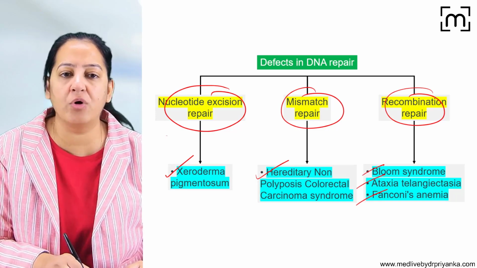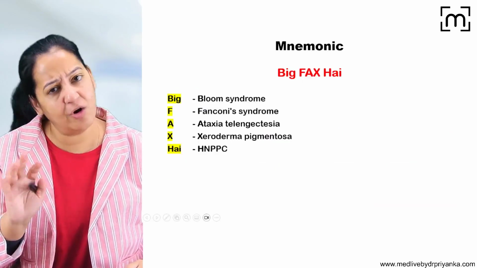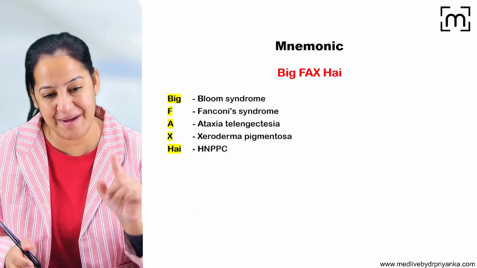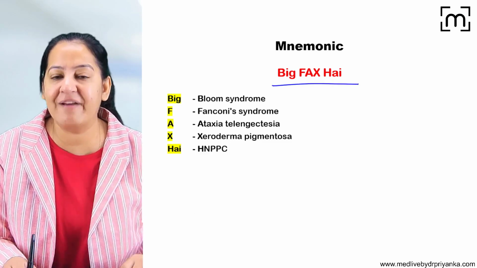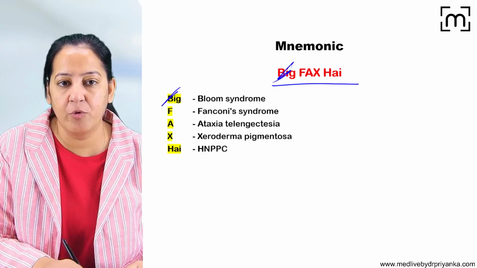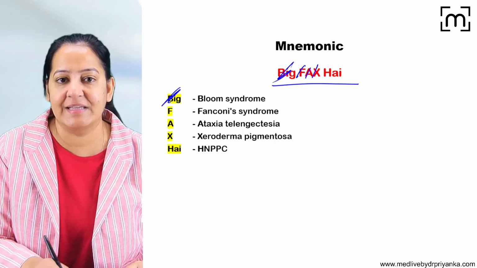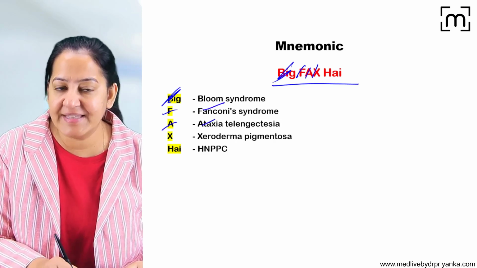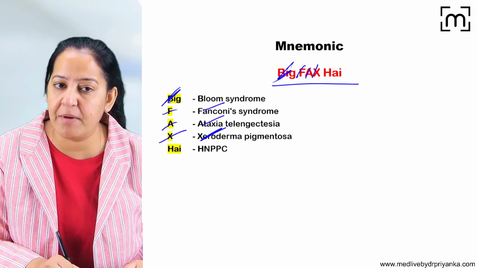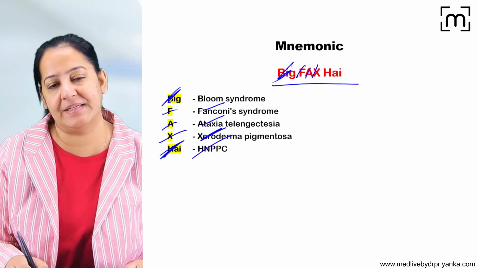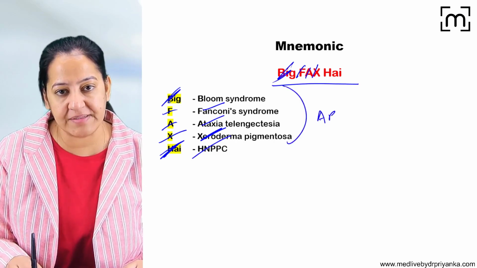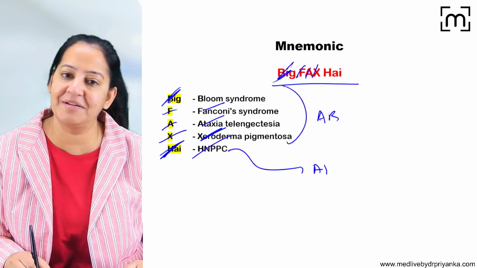So if you don't want to learn the classification, learn all 5 together. And to learn all 5 together, I have a mnemonic. The mnemonic is BIG FAX HAC. B stands for Bloom, FAX: F is Fanconi, A is ataxia telangiectasia, X is xeroderma pigmentosum, and H is HNPCC. And all of them are autosomal recessive except HNPCC, which is autosomal dominant.